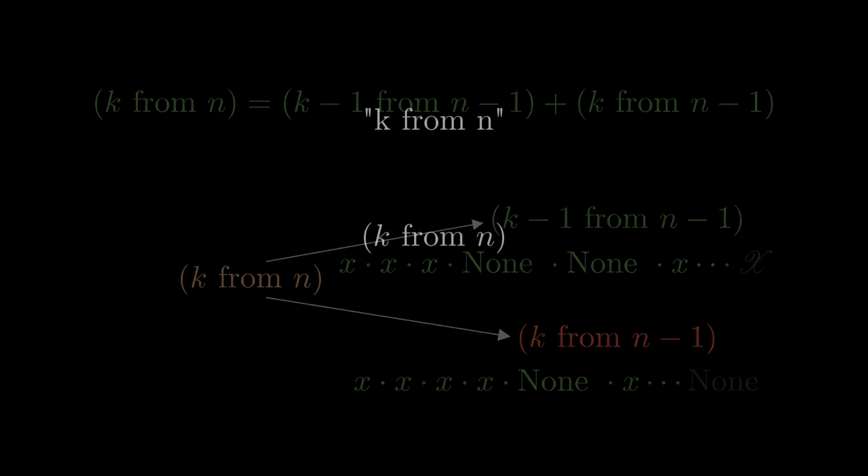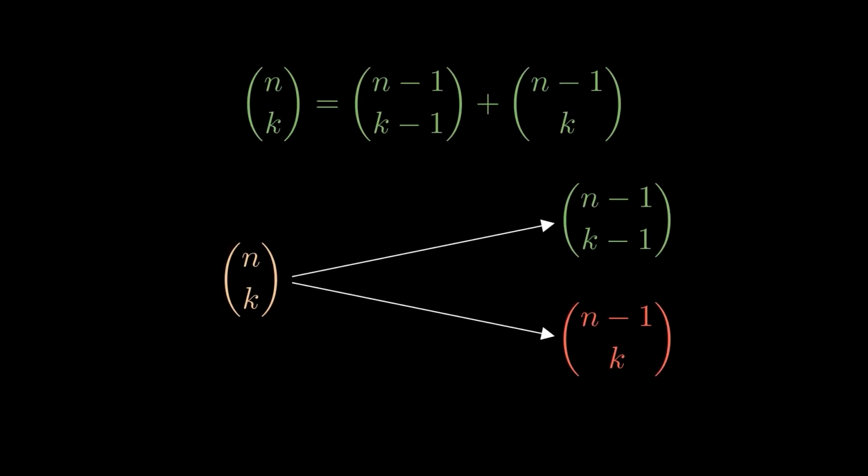And one final little detail. I use the notation k from n to signify that I want to choose k from n, but conventionally in math, we write it in the following form, which is read as n choose k. Meaning that I have n things, but I want to find the number of ways I can choose k things. So, literally, n choose k. Our identity then translates to n choose k equals n minus 1 choose k minus 1 plus n minus 1 choose k. This funky expression is actually another operation, just like addition and multiplication that we just discovered.